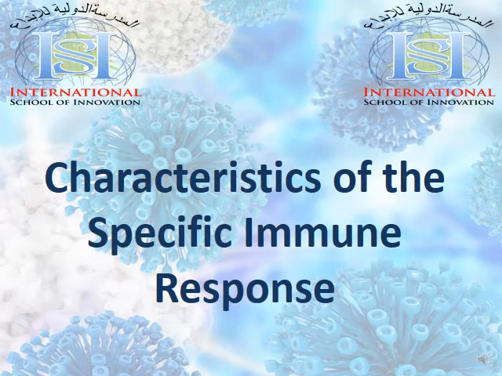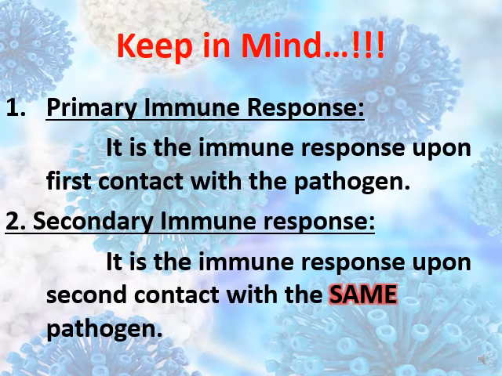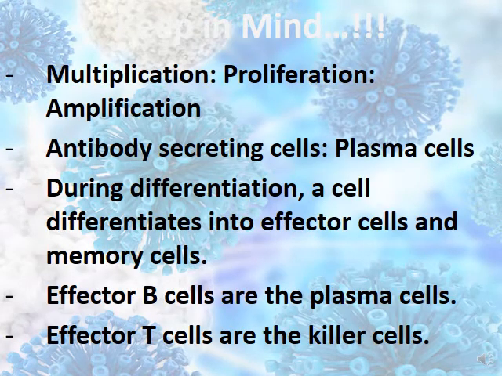What are the characteristics of the specific immune response? Primary immune response and secondary, what's the difference? You have to keep in mind that the primary immune response is the response upon the first contact with the pathogen, whereas the secondary immune response is the response upon the second contact with the same pathogen. Multiplication means proliferation, which means amplification. The antibody-producing cells are called plasma cells.